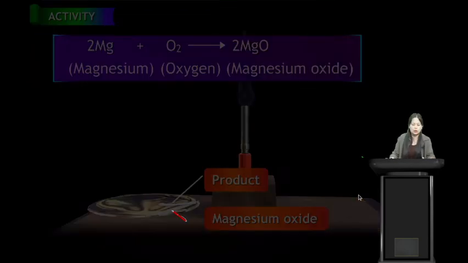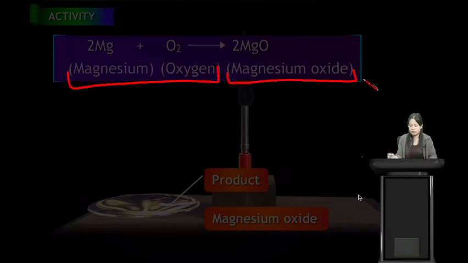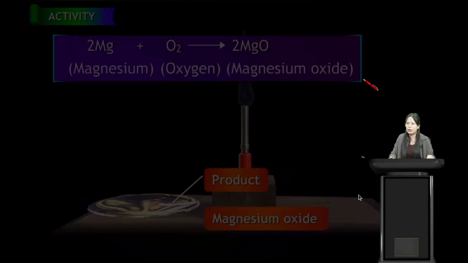Here we see that magnesium is a metal. When it reacts with oxygen, it forms magnesium oxide. So magnesium reacts with oxygen to form magnesium oxide. These are the reactants and this is the product. Remember students, when magnesium reacts with oxygen, it forms magnesium oxide.